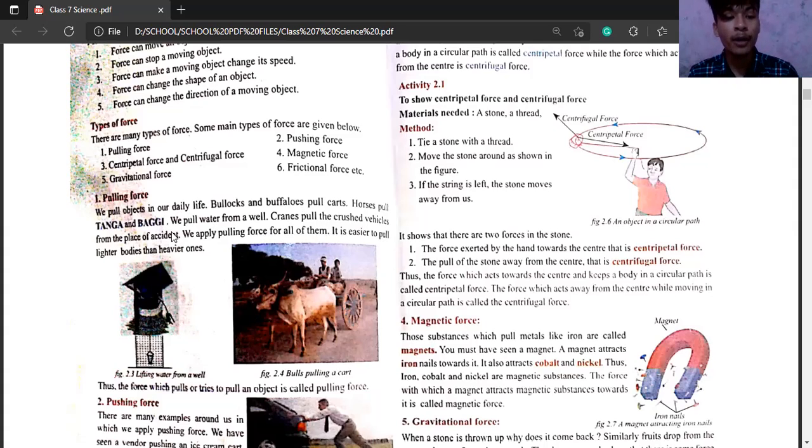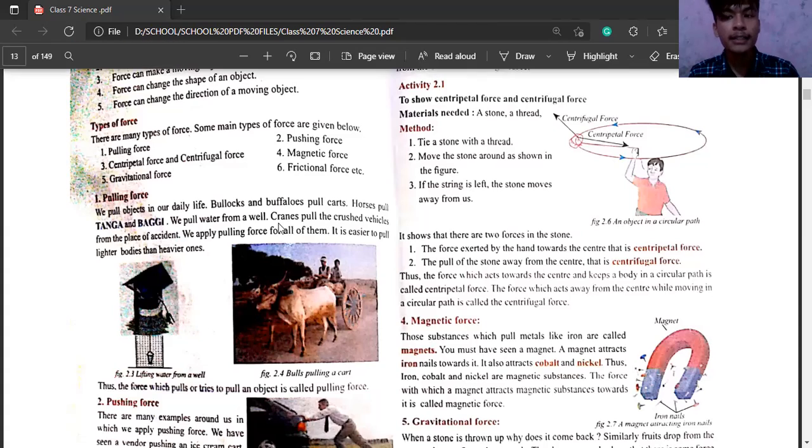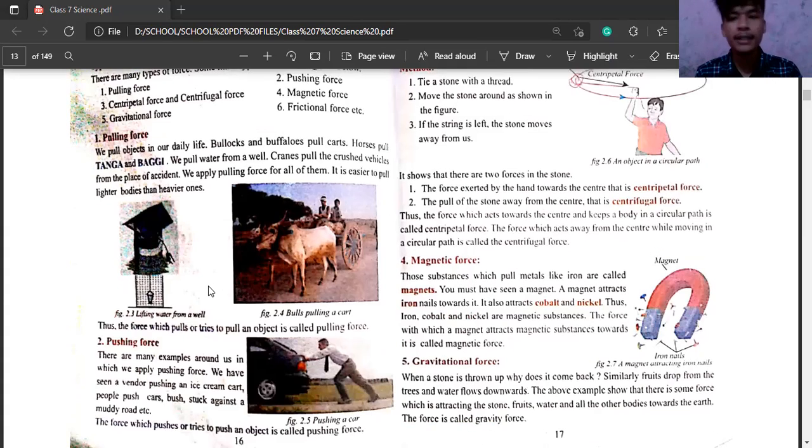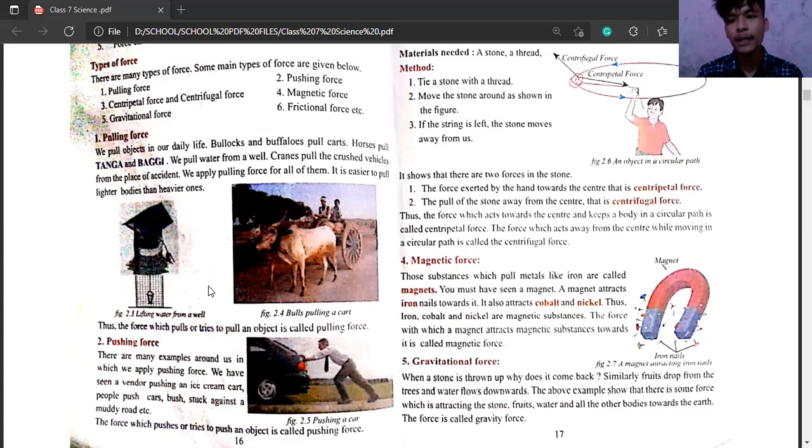It is easier to pull lighter bodies than heavier ones. If it is lighter and has less mass, then it is very easy to pull. But if it is heavier, then it is very hard to pull that object. So now, can you tell me more examples of pulling force? What can you do with pulling force?